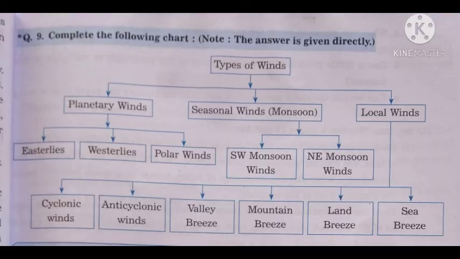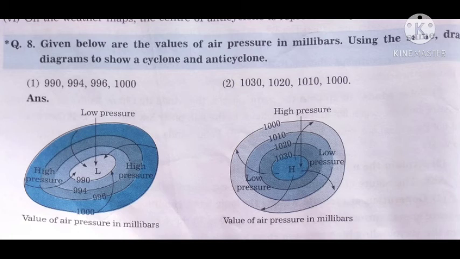Next question, complete the following chart. Types of winds, three types: planetary winds, seasonal winds and local winds. In planetary winds are easterlies, westerlies and the polar winds. In seasonal winds, southwest monsoon winds, northeast monsoon winds. In local winds there are six types: cyclonic winds, anticyclonic winds, valley breeze, mountain breeze, land breeze, sea breeze.